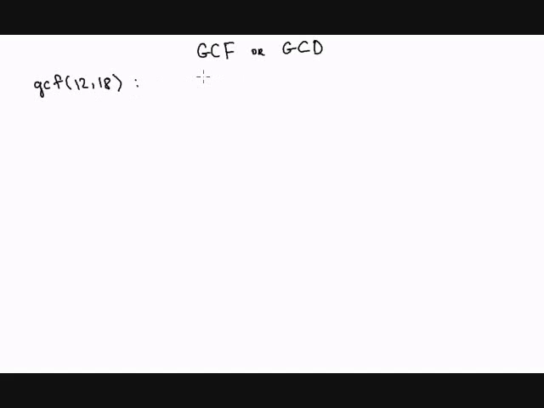Well, factor means we have to look at all the factors. So let's look at all the factors of 12 and all the factors of 18. So remember, all the factors of 12 are all the numbers that divide 12. So 1 divides 12, 2 divides 12, 3 divides 12, 4 divides 12, 6 divides 12, and finally 12 divides 12. Factors of 18 are all the numbers that divide 18.